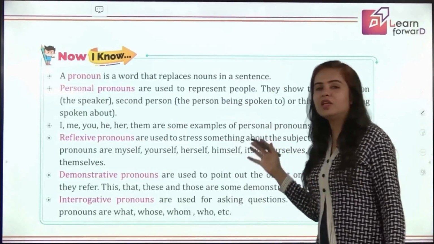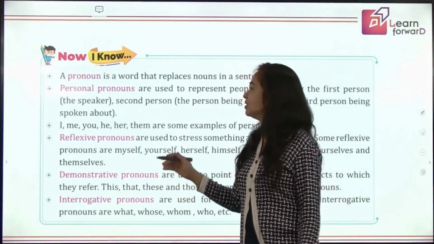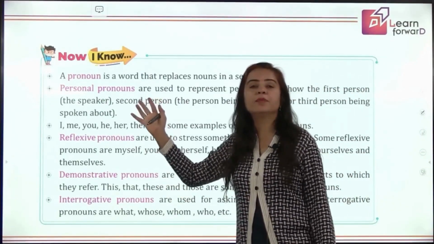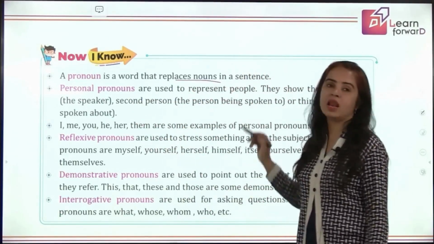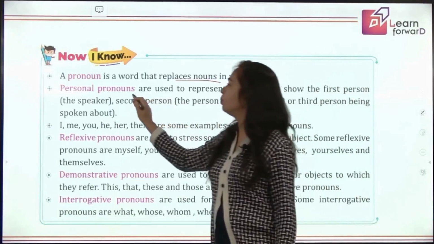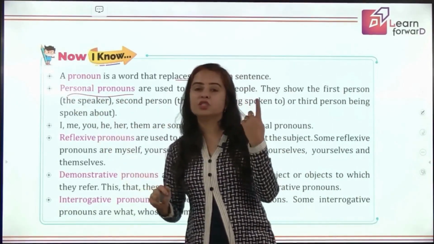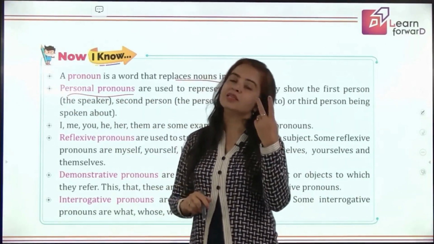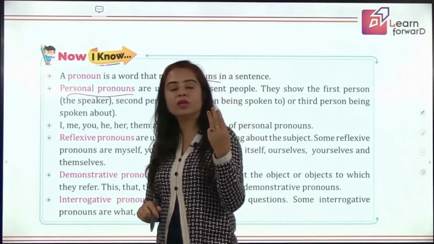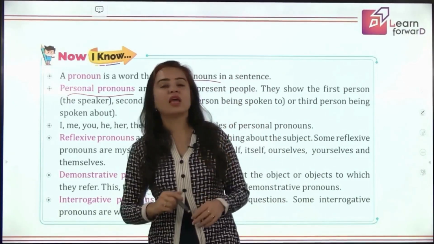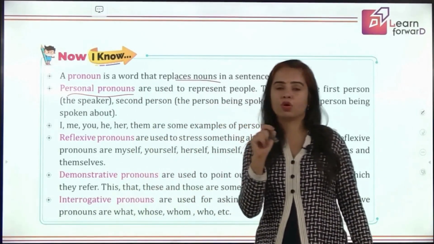Let's quickly recall what we have learned in today's session about pronouns. What is a pronoun? It's a word used in place of noun. Then we have done about personal pronouns. We have first person pronoun, the speaker, second person pronoun, the listener, and third person pronoun is about whom we are talking. The speaker is talking, right?